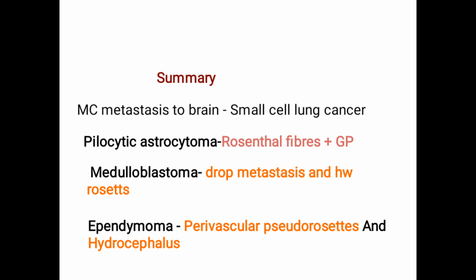Coming to just revision: pilocytic astrocytoma, Rosenthal fibers, good prognosis. Just remember, kids are having roses and also good prognosis. Medulloblastoma, drop metastasis, and Homer-Wright rosettes, drop me home. Ependymoma was perivascular pseudorosette and hydrocephalus. Now remember that even hydrocephalus is seen in medulloblastoma. There are many features which are seen in other tumors, but this is more specifically seen in this tumor, so only that I have included. That's it. Thank you.